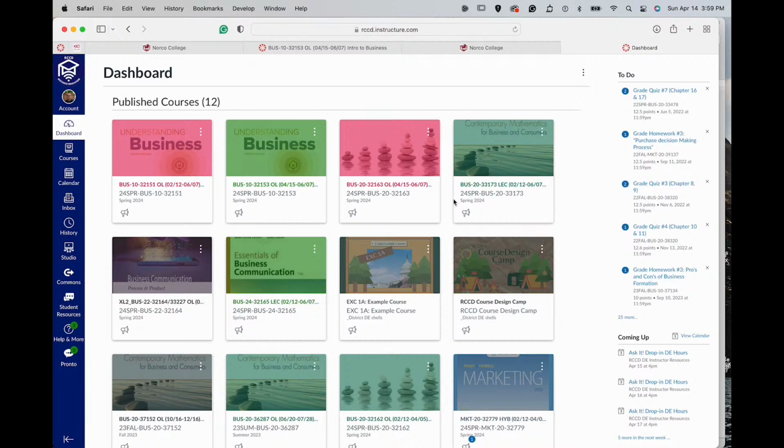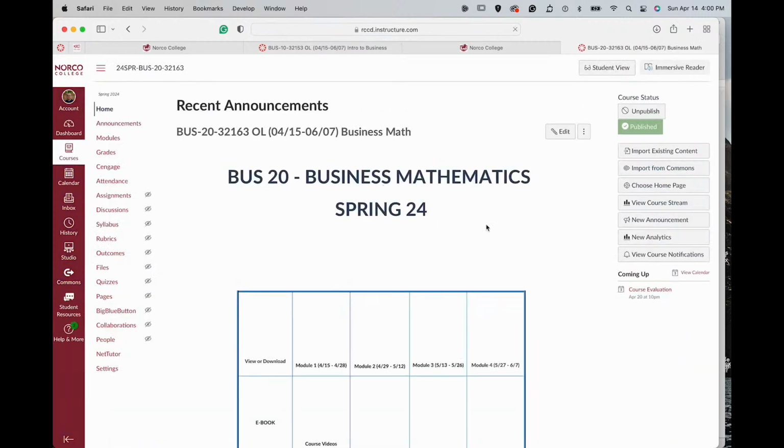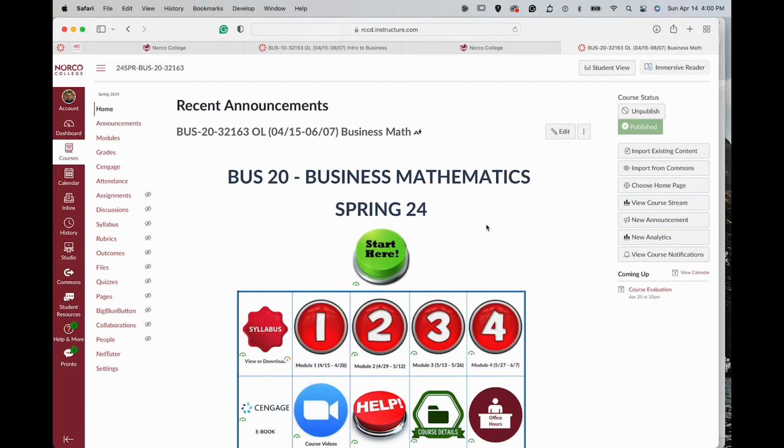And this is my dashboard. Yours will have whatever classes you're currently taking. Also, you'll only have one Business 20. I have a couple because I'm teaching a couple, but right here, 32163 is the class. So Business 20, go ahead and select that, and that'll bring you to our homepage in Canvas.